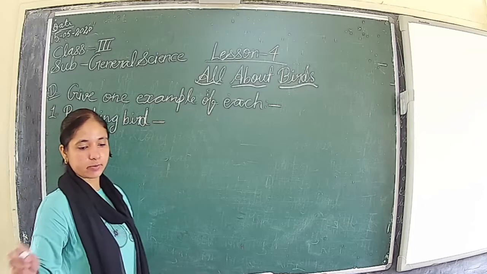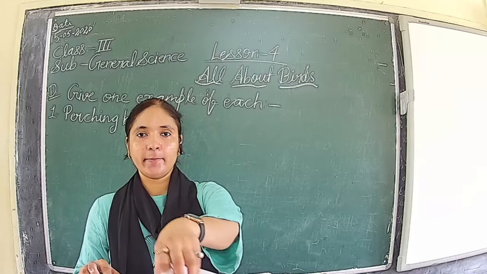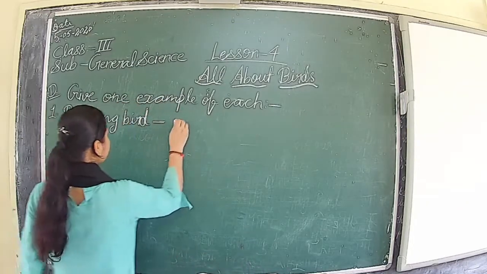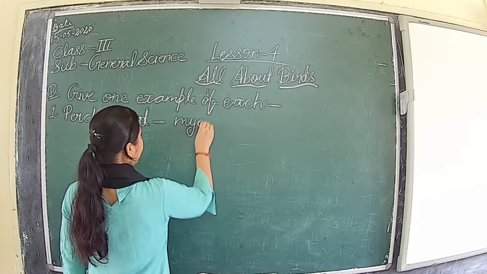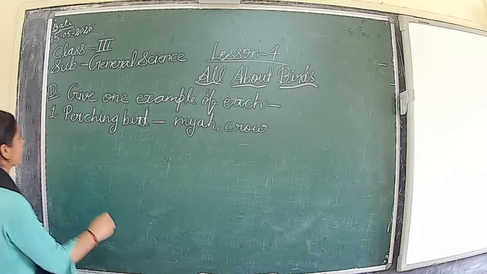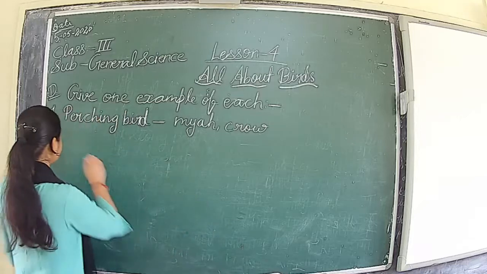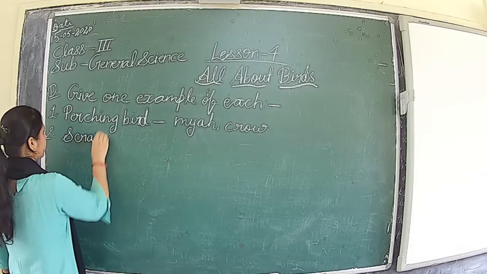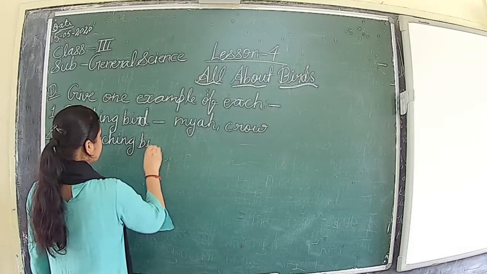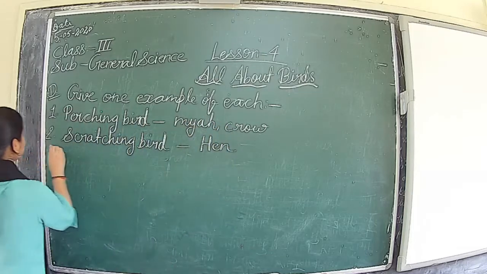The example of the perching bird is the myna. Okay, myna or crow. That will be the example of the perching bird. Myna or crow, you can write either one. Okay, next is scratching bird. The example is the hen. They scratch the soil.